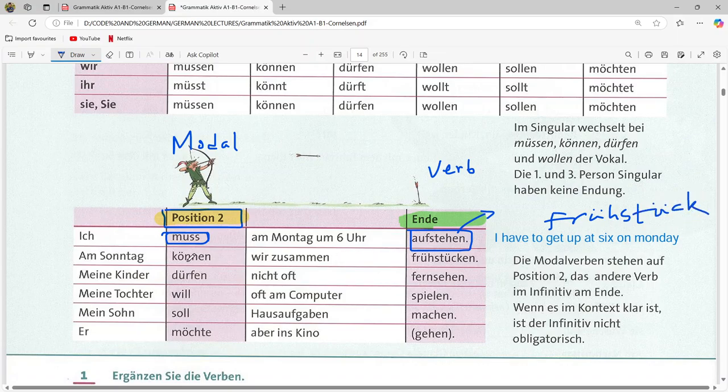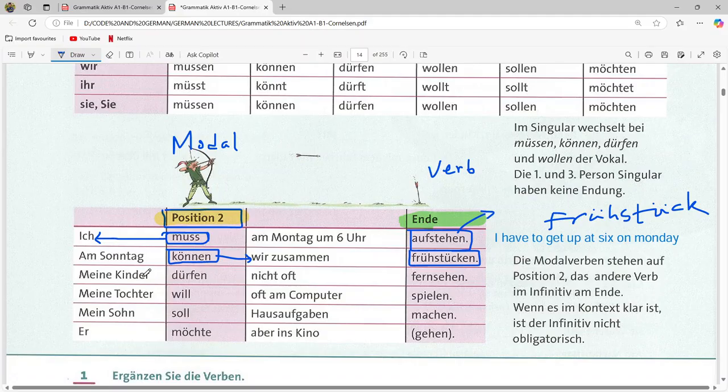And since we are using a modal verb können here, this frühstückt will go at the end and will take the infinitive form. And in the second place, the modal verb will be in conjugated form, conjugated on the basis of the subject. The first one is conjugated on the basis of ich.